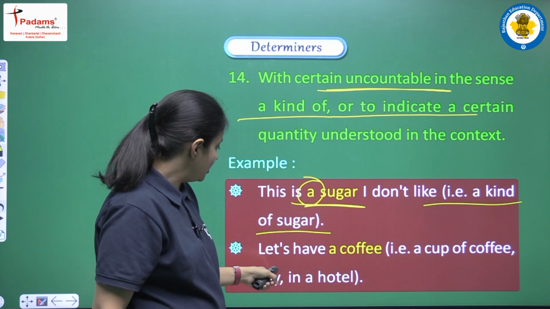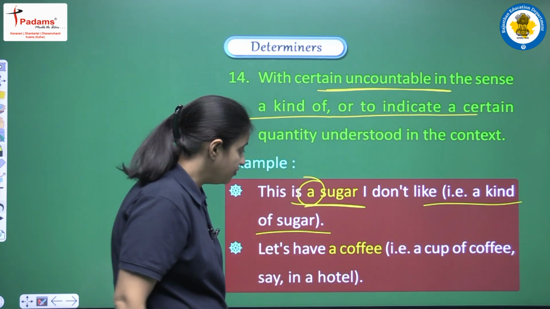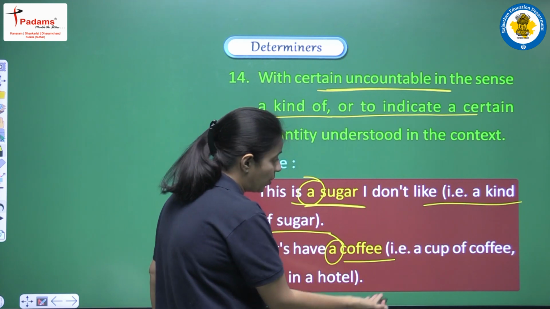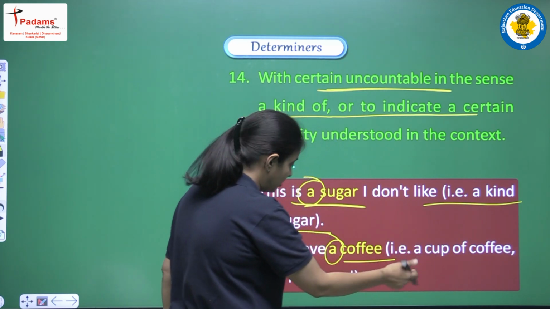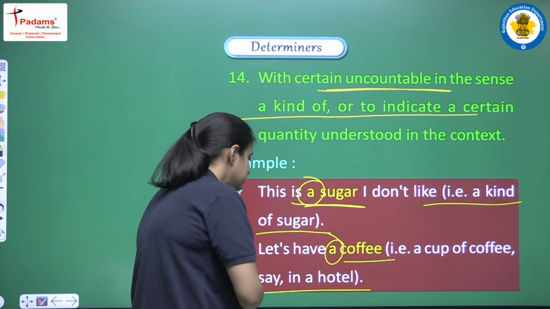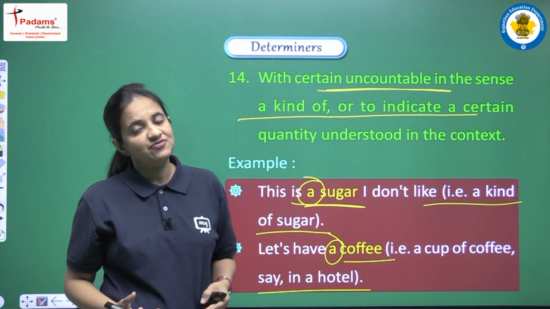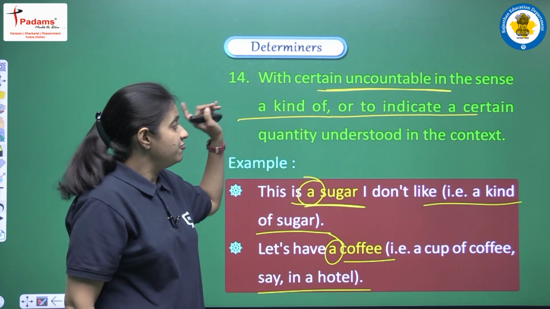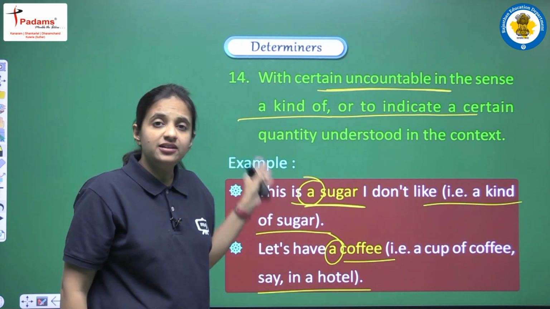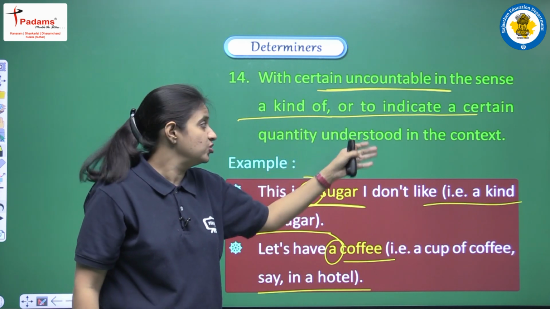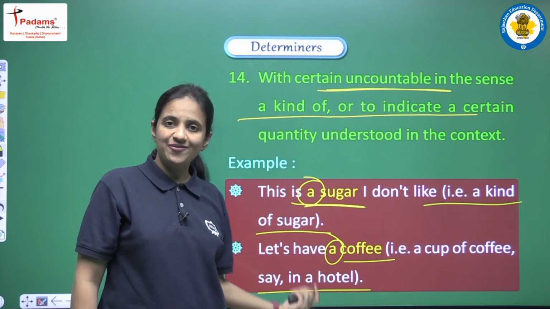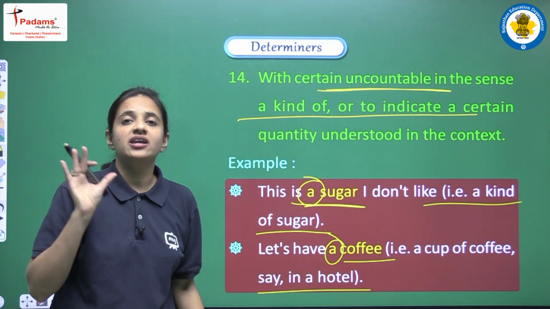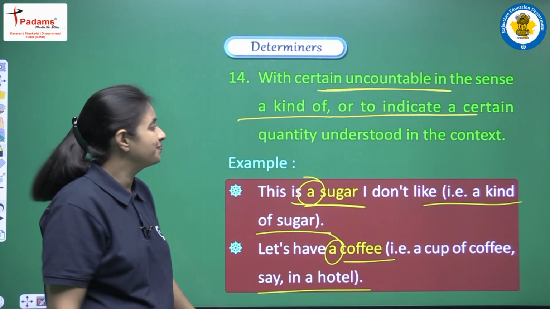One more example we have: let's have a coffee. Again, coffee is an uncountable noun, but again we can use a. Why? Because here we are talking about a cup of coffee, or we can say in a hotel. So in this sense we can use a or an before an uncountable noun also, if we are trying to indicate a certain quantity that is understood in the context. We have the examples. In this manner we can use a or an before an uncountable noun also.